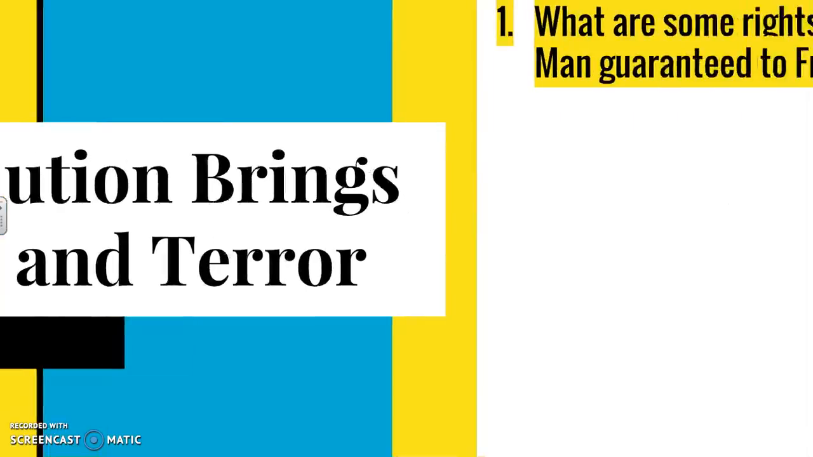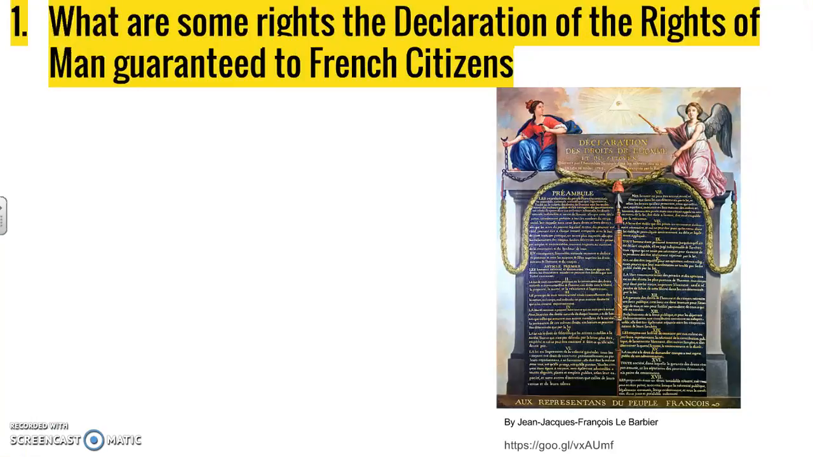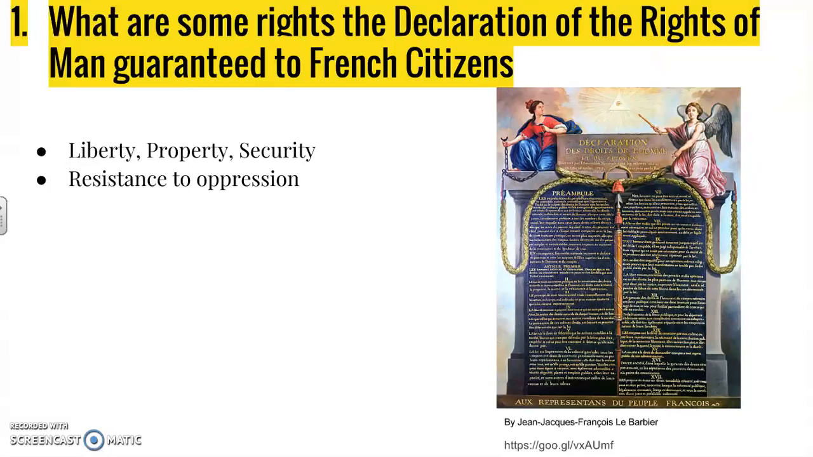So the first part of the timeline talks about how the National Assembly adopts the Declaration of Rights of Man, and this brings the question, what are some rights the Declaration of the Rights of Man guaranteed to French citizens? And so three of the main ideas here are life, liberty, property, and security. Security has to do with if your life is secure, you are secure. So it's very similar to some things from one Enlightenment thinker we talked about.